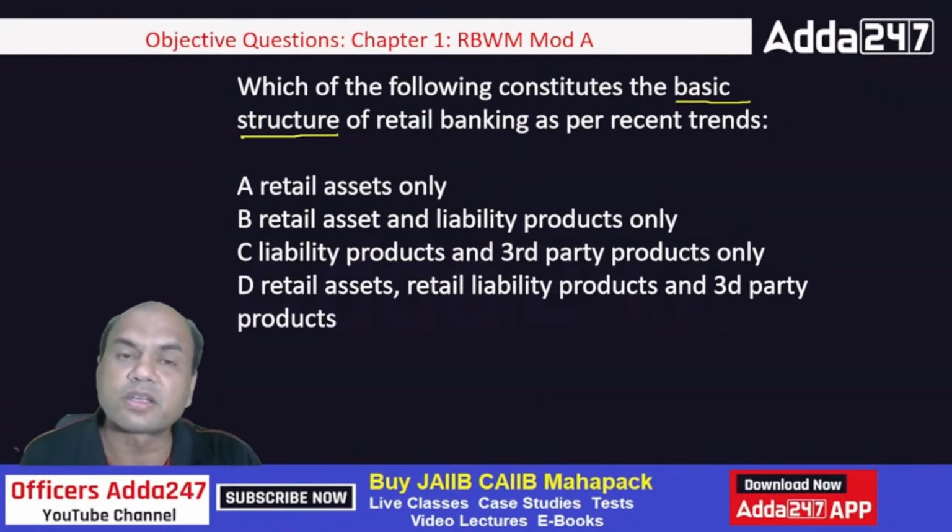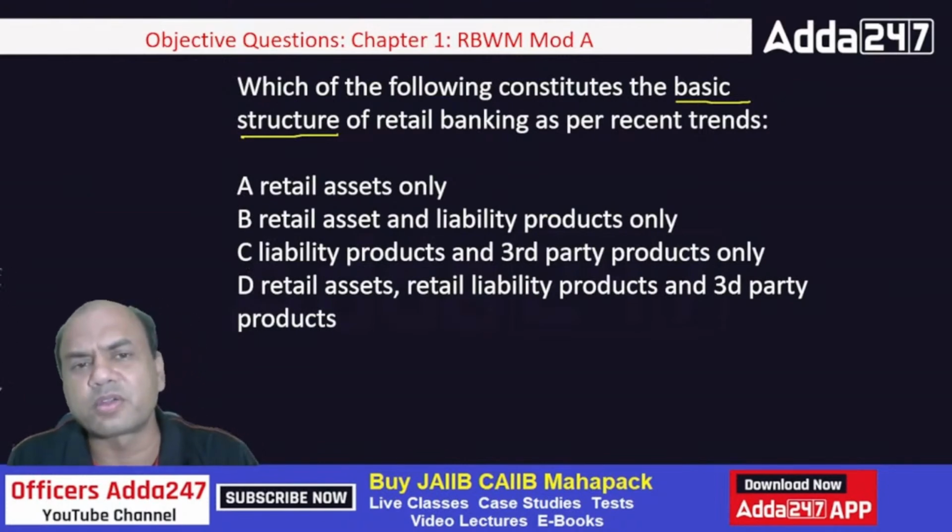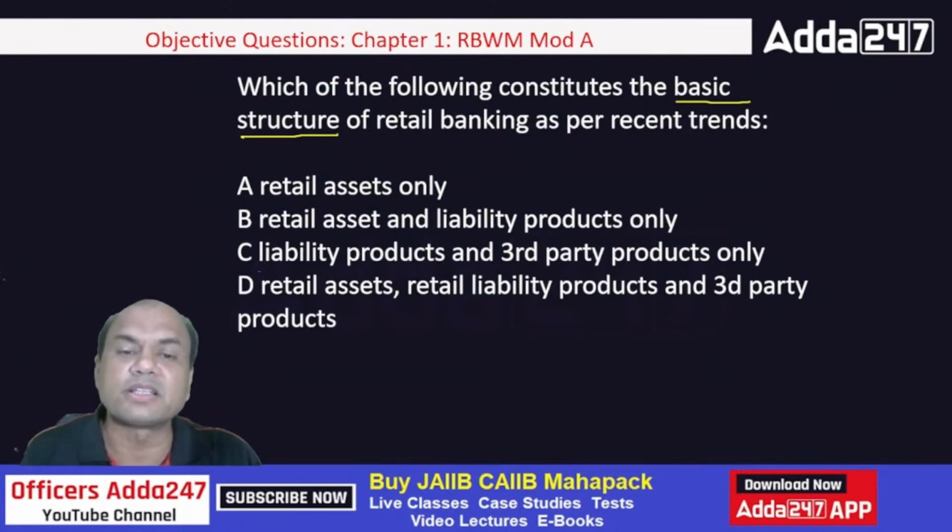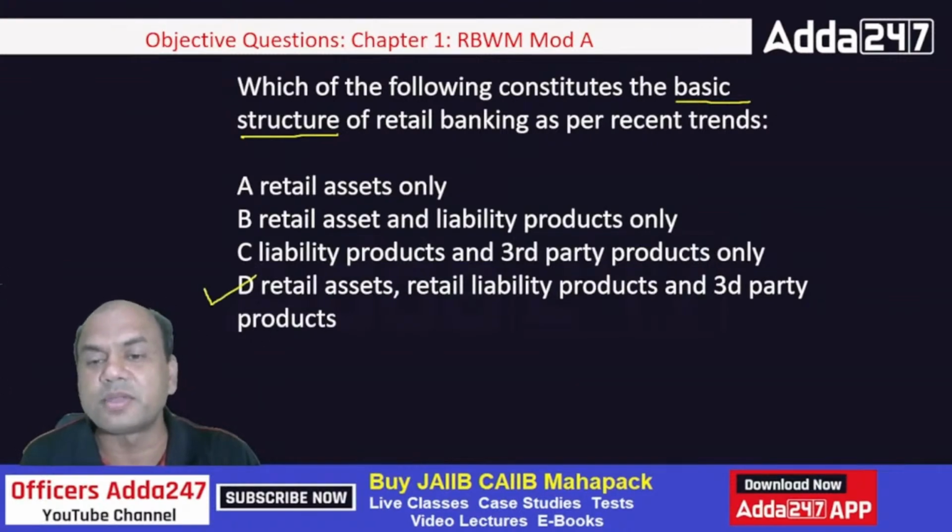I'm talking very purely and bluntly: we sell everything. When a customer opens a savings account, we are selling that savings account to that customer, selling the current account, selling FD, selling mutual fund, selling insurance, right? So which of them is the answer? It is D, correct? Retail assets, retail liabilities and third party.